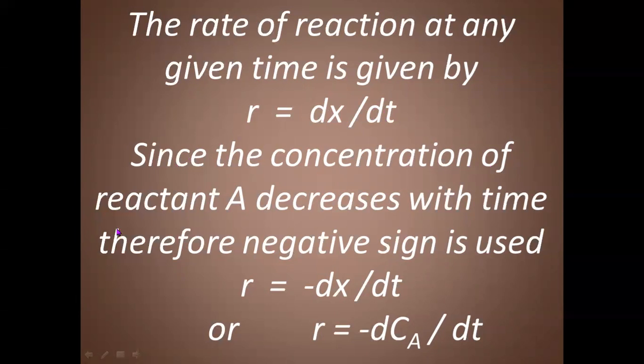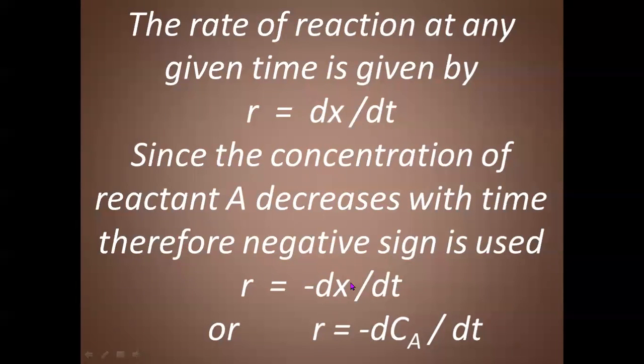Since the concentration of reactant A decreases with time, we assign a negative sign to it. This negative sign for reactants only represents that there is a decrease in concentration of reactants as time proceeds. Therefore, we can write the rate of reaction with respect to reactants as minus dx by dt.